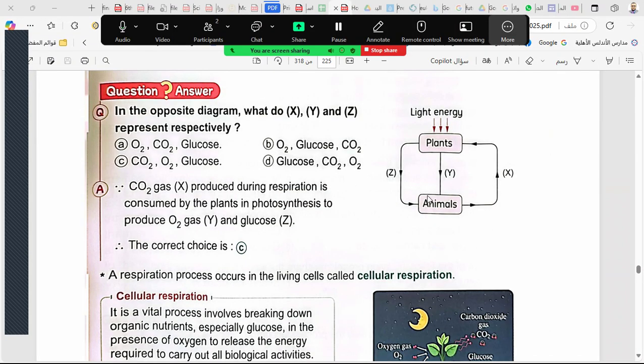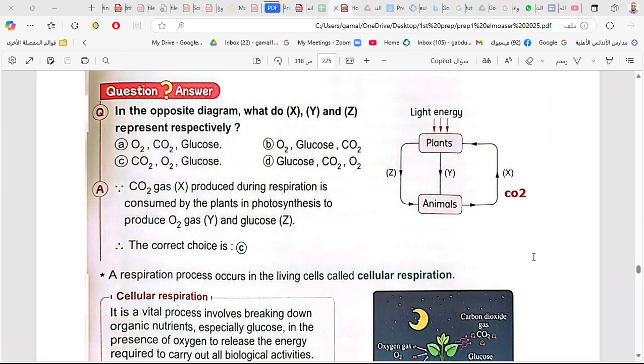Look at this question. The light energy goes to the plant, which makes something here, and something here goes to the animal. What do you think Y and Z are, going from the plant to the animal? And X goes from the animal to the plant. What do you think X is? Y and Z are glucose and oxygen. And X is carbon dioxide. Okay, good.